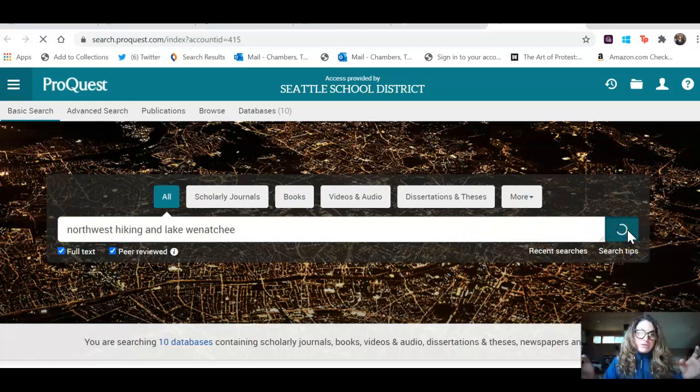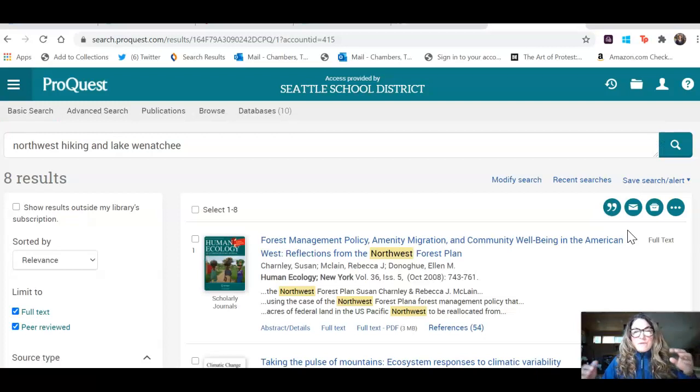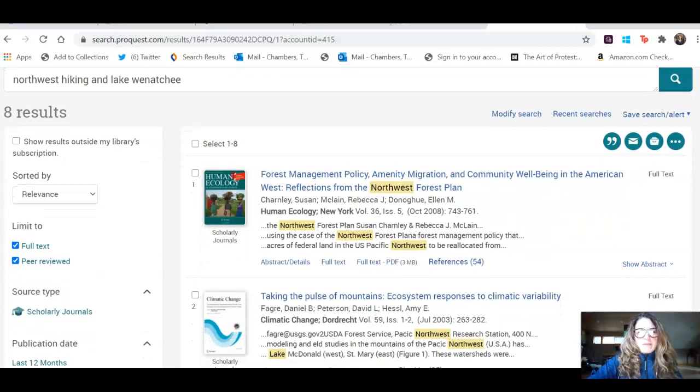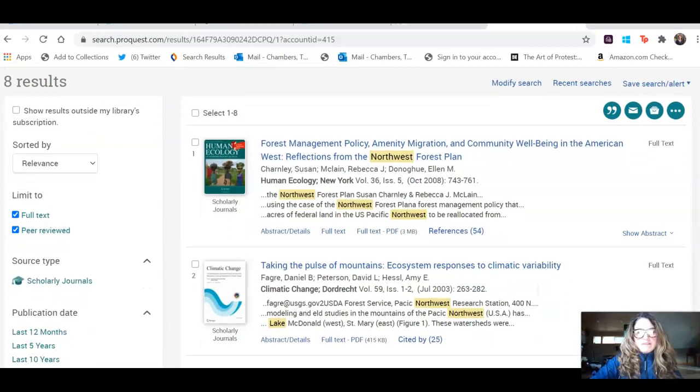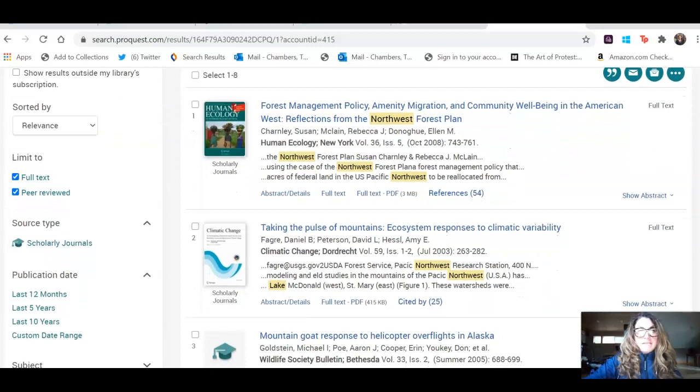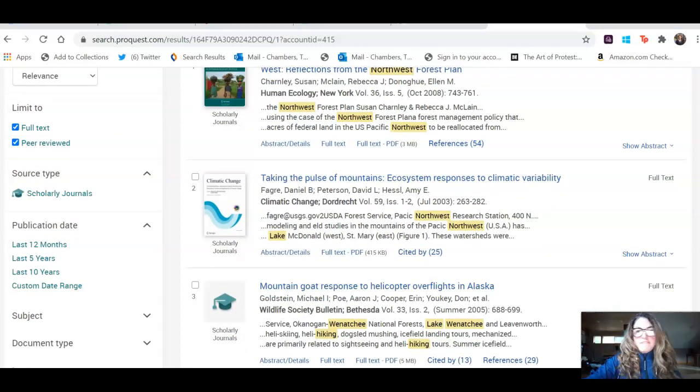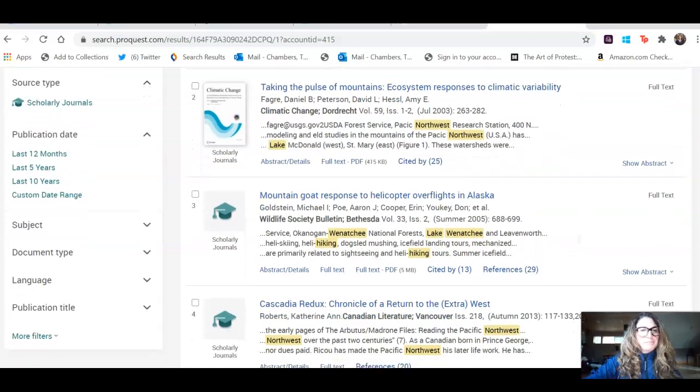Now, I'm going to be frank with you. It's rare to find what you need the first time you search for something. It's a little like a unicorn because, and you know this, mostly you don't get what you first looked for, and research is all about pivoting. So I'm looking at what came up: forest management policies from 2008, not feeling it. Pulse of mountain ecosystems, not feeling that either, 2003.